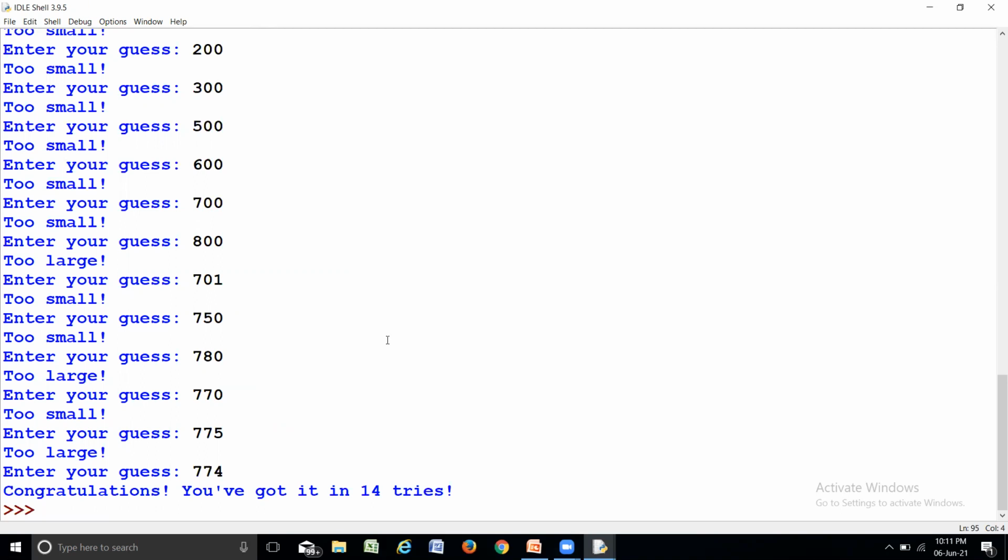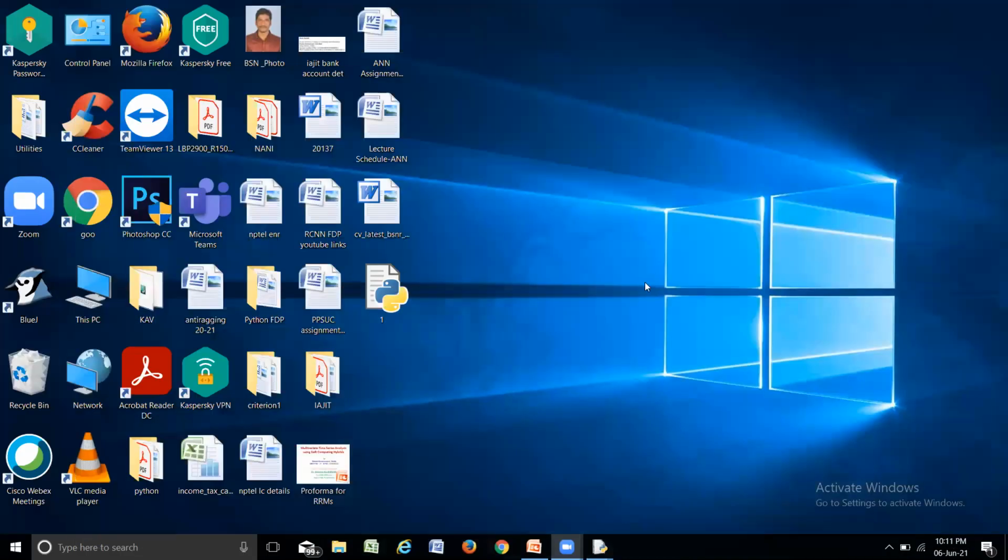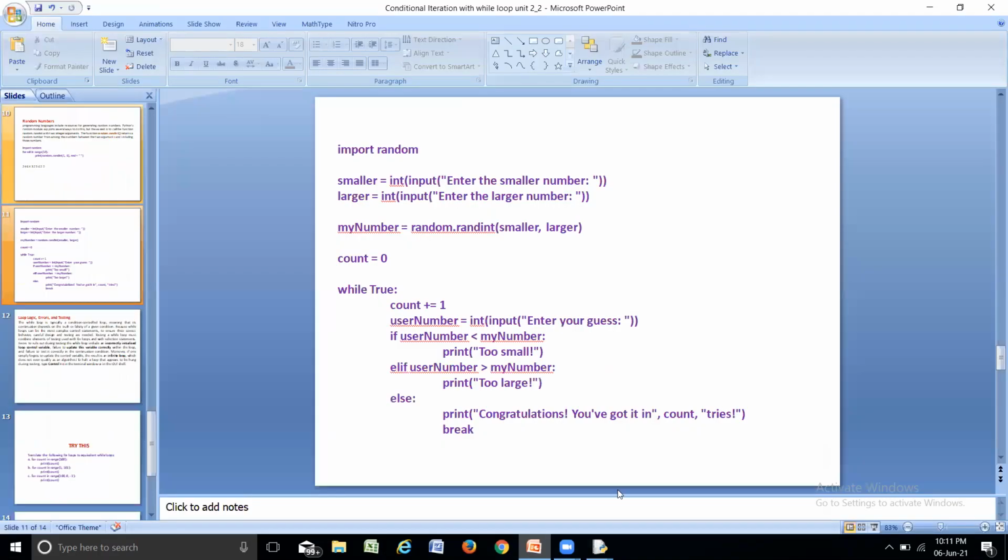So like this, it works. It is a guessing game. You can try it on your own. The system will generate a random number, and you will ask the user to guess that number. Until he guesses it correctly, you need to repeat it. Okay, so that is the program, which is a very useful example for checking the random numbers.